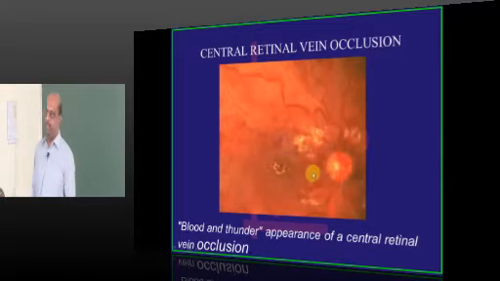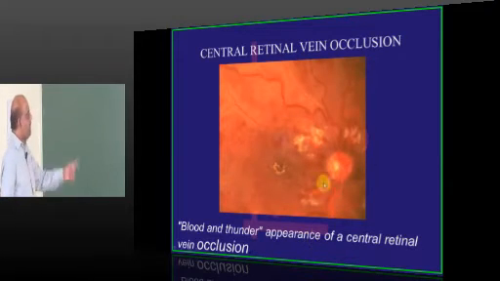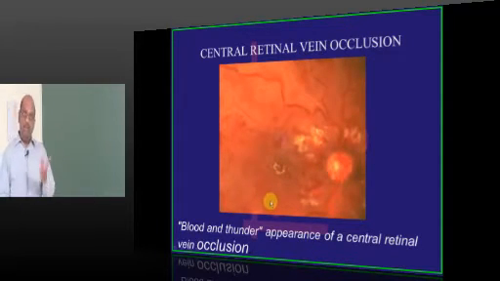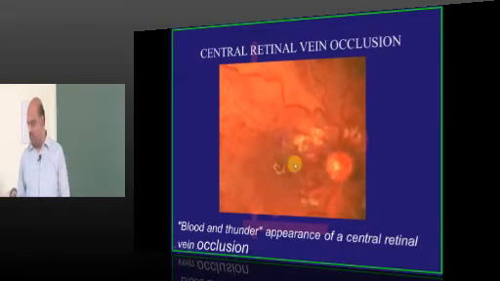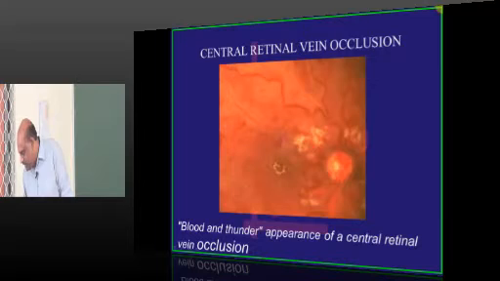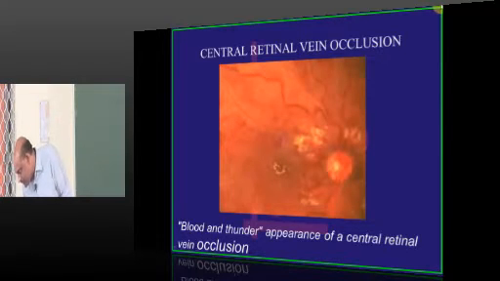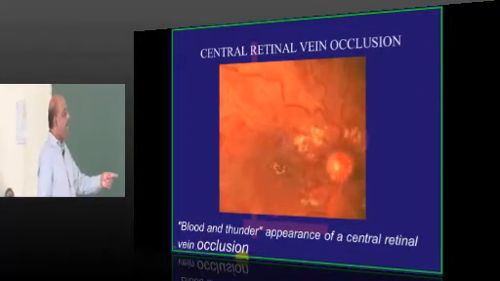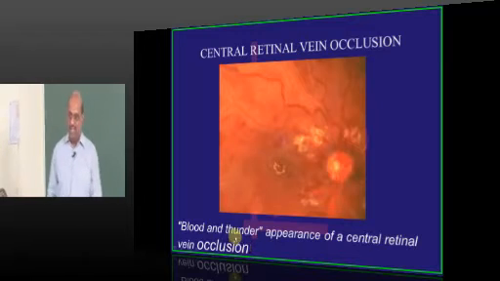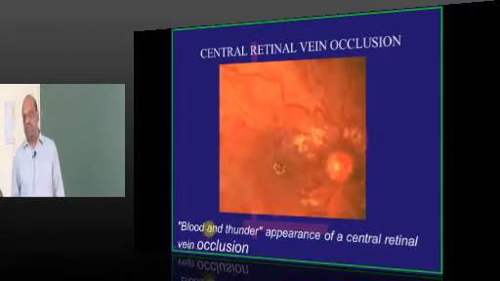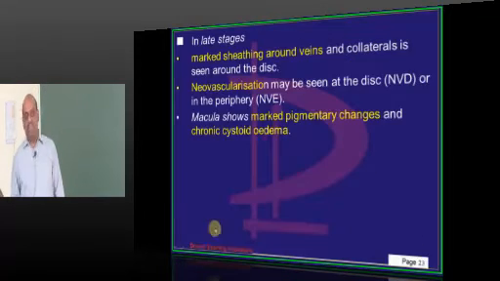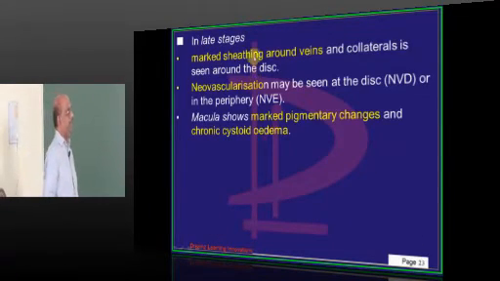Now let us look at it. This is a typical case of CRVO. There is one more name which is being given for this splashed tomato appearance. What is that name? Blood and thunder appearance of the central retinal vein occlusion is what you classically come across. Blood and thunder appearance is what you need to remember.